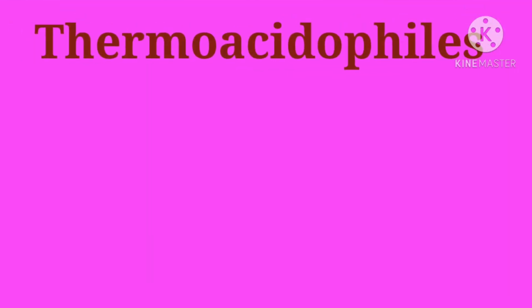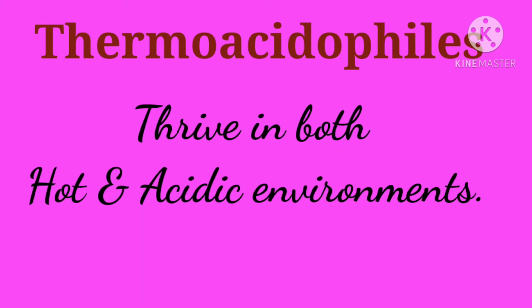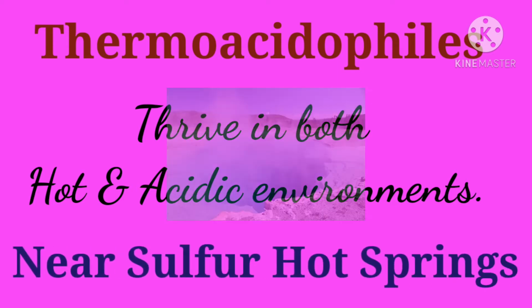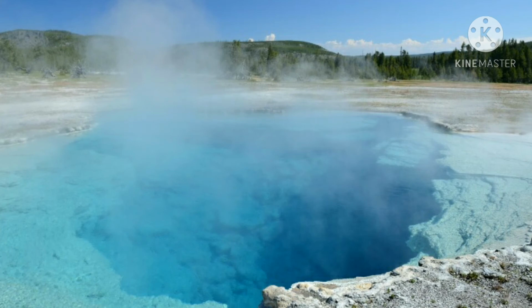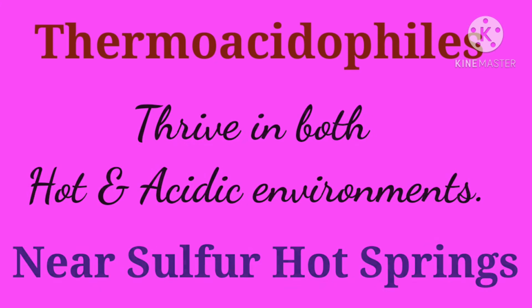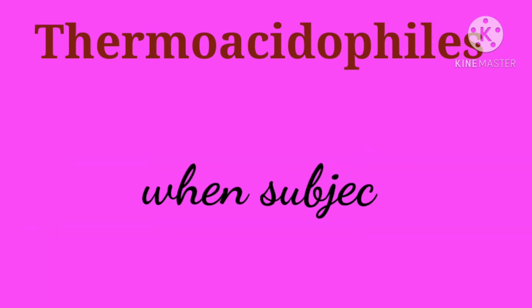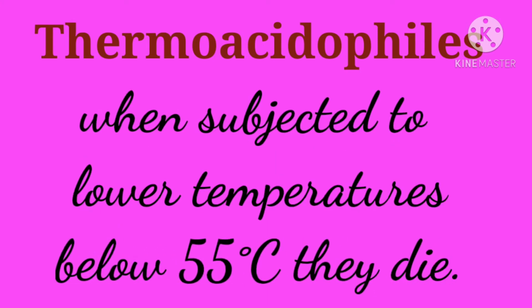Next, we are going to see about thermoacidophiles. These are archaea that thrive in both hot and acidic environments, especially those near sulfur hot springs. The ideal temperature and pH levels for thermoacidophiles are 70 degrees Celsius and higher, and pH levels of 1 or 2. However, when subjected to lower temperatures, below 55 degrees Celsius, they die.